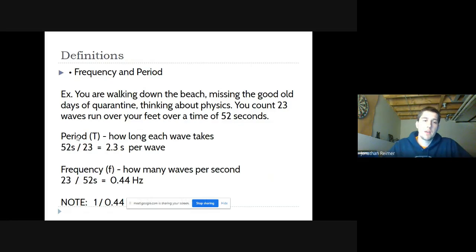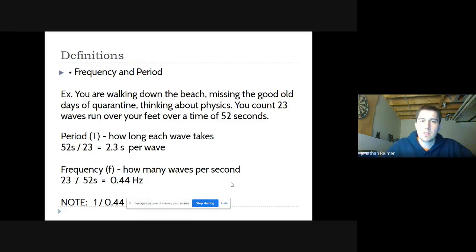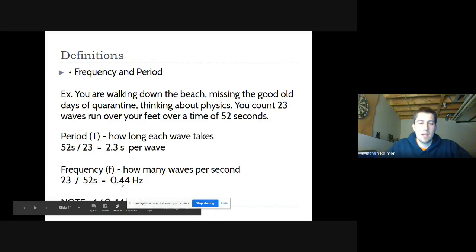You found the period. If you want the frequency, then you do how many waves per second, not how many seconds per wave. So there's 23 waves in 52 seconds. So it's 0.44 waves per second. So in 1 second, you'll experience 0.44 of a wave. That's hertz. Hertz means per second. Heinrich Hertz is the one who came up with that, and worked with waves. So just a quick note, if you do 1 divided by 0.44, the inverse of that, you get 2.3. So you can go back and forth between these two.